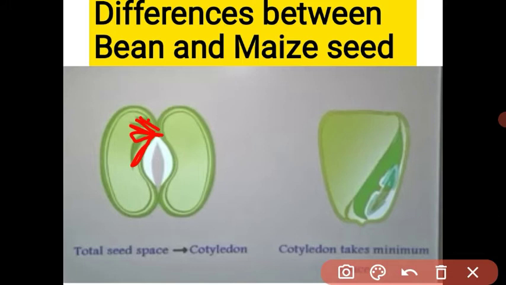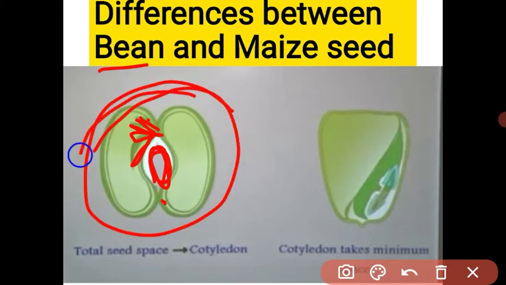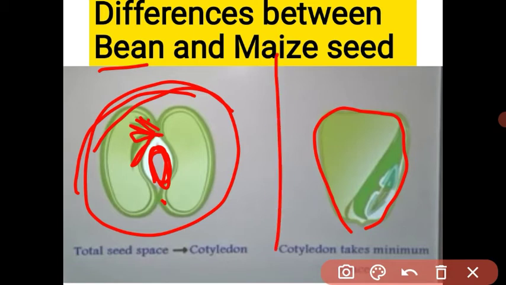Understood? In that seed, this is the hilum part of the seed. Below the hilum there is a micropyle. It is the visible part of the bean seed, but in the maize seed the hilum and micropyle are not visible. The seed is covered by the fruit, and in maize the seed coat and fruit wall are fused. Understood, student? What did I explain about the difference between the bean seed and maize seed?